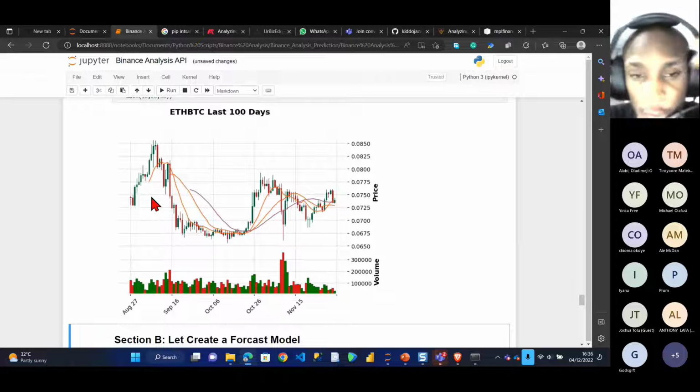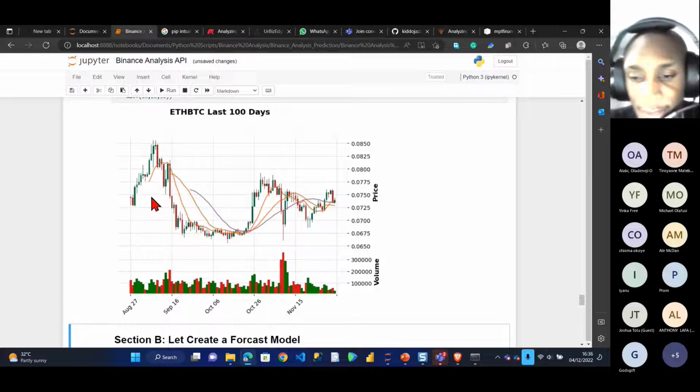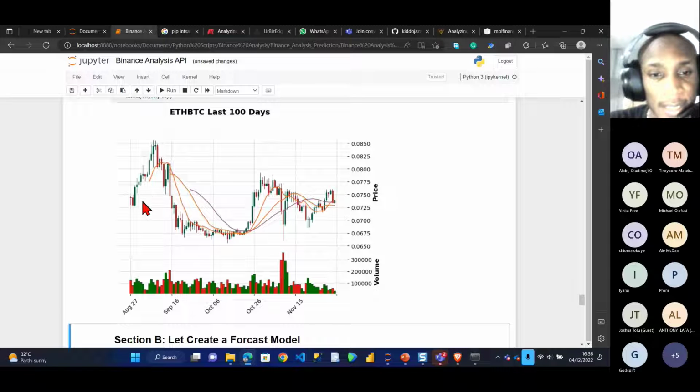So for those finance people that do a lot of financial analysis, that do a lot of crypto trading and the rest, I don't really know how you guys do it. You stay on the computer and work on it all through the day, right? This is basically how they analyze. They check: when it is red, that means it's going low. When it is green, that means the price is rising. That means if you have crypto during this period, you're actually a big man.